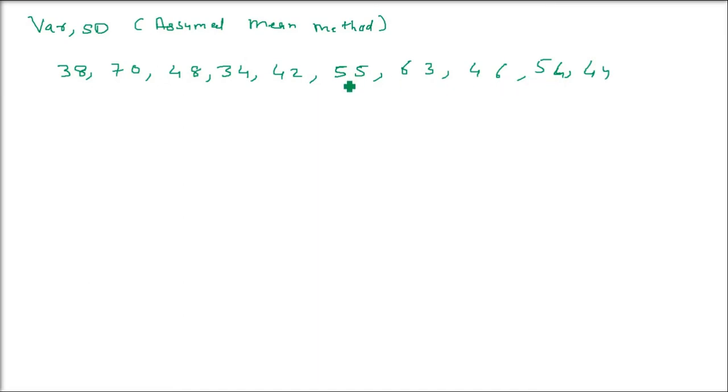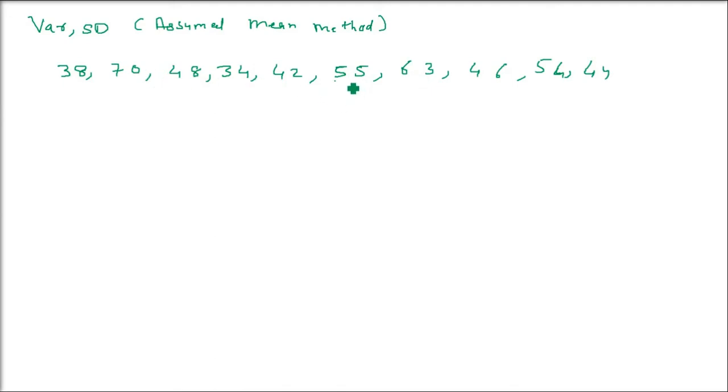So let me just write it in the form of a table. But before that, you can assume any number as the assumed mean. But if you see, the lowest value is 34, and the highest value is 70. So if I just take a middle value, it will be around 50, I guess, 48, 50.